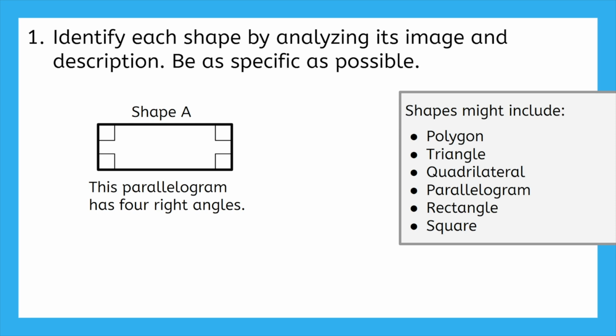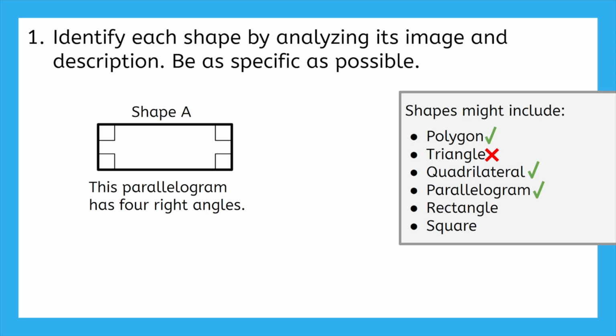Shape A's description says it's a parallelogram. This means it's also a quadrilateral, since parallelograms are a type of quadrilateral, and quadrilaterals are a type of polygon. We also know that this is not a triangle, since it doesn't have three sides.